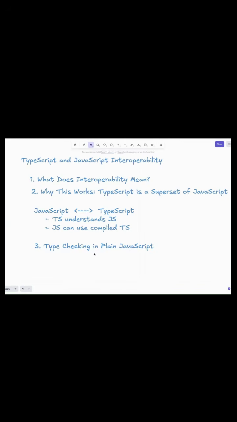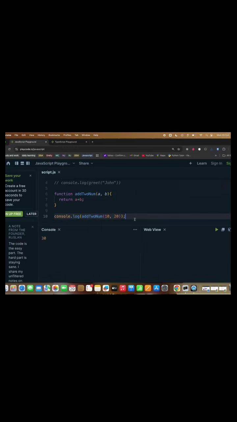I will now write one term that is type checking in plain JavaScript. How can we do that? We can do that just by writing @ts-check. Now we can see that it's complaining that I have to mention the type. In JavaScript I can mention it here, by writing JSDoc. So let's see how we write it.